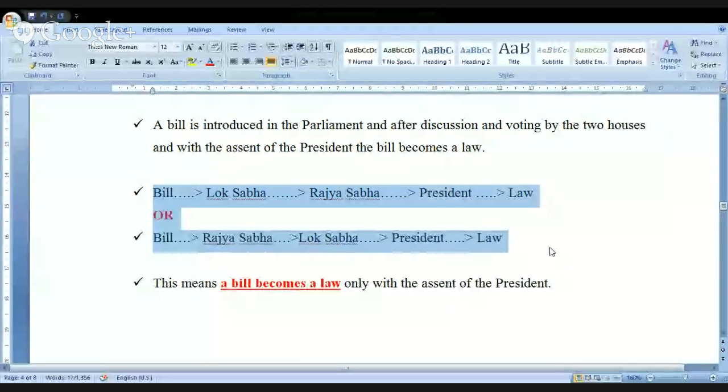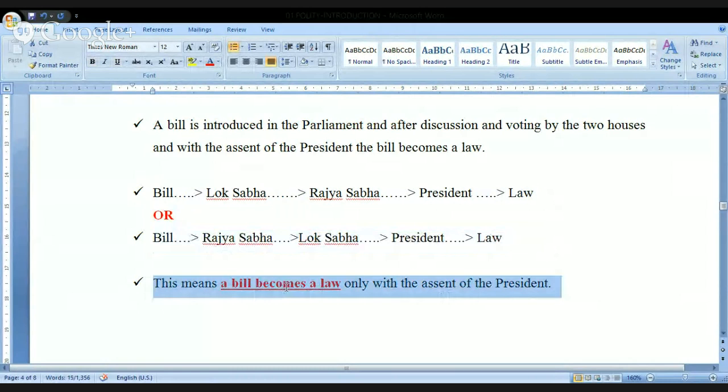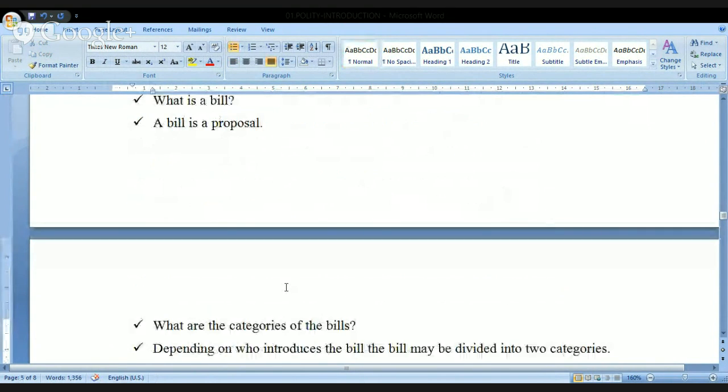Now I'm opening it here. Look at this. So like this, a bill will be introduced. At the end of the day, the president comes into the picture and it will become a law. Meaning, look at this, the last point I'm highlighting. It means a bill becomes a law only with the assent of the president. Without the assent of the president, a bill will never become a law. Kindly remember this.